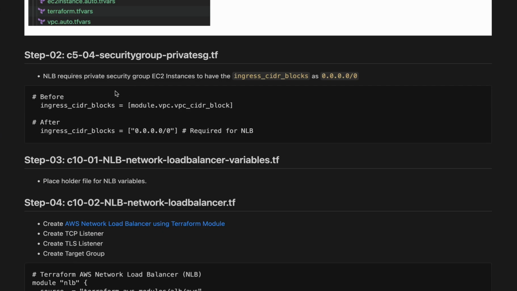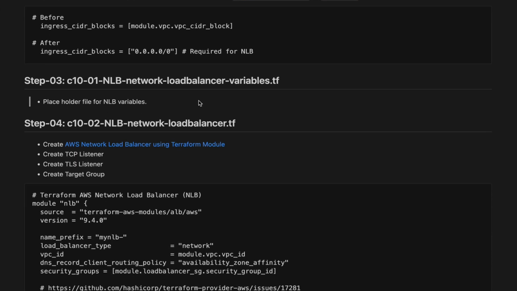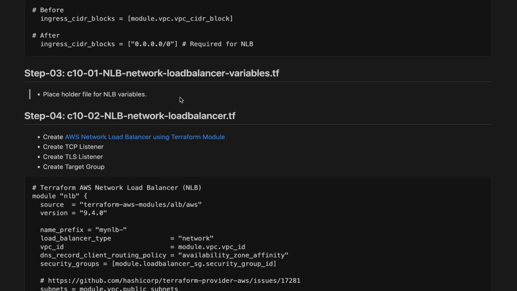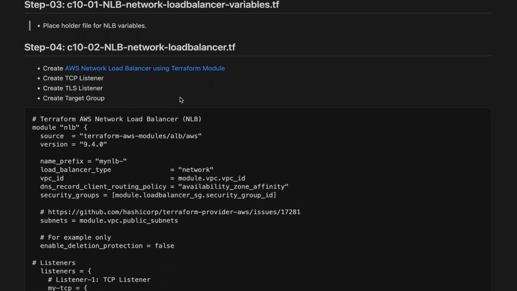So security group, earlier it was a very specific ingress CIDR block, but this time it is going to be from anywhere. Quad 0 means from anywhere, /0. Then network load balancer variables, a placeholder for the network load balancer variables.